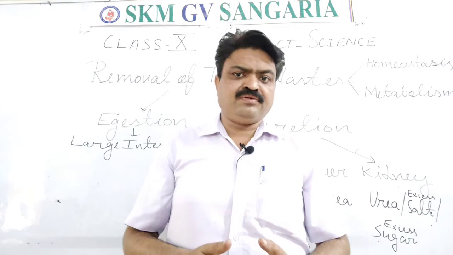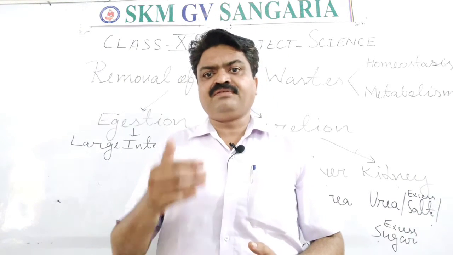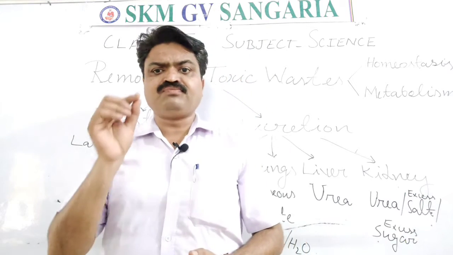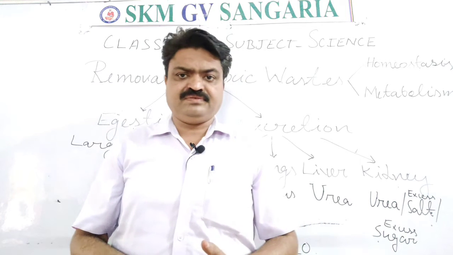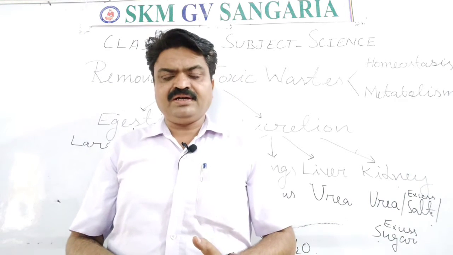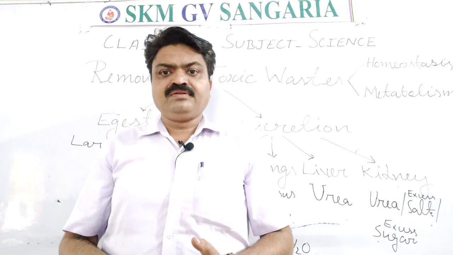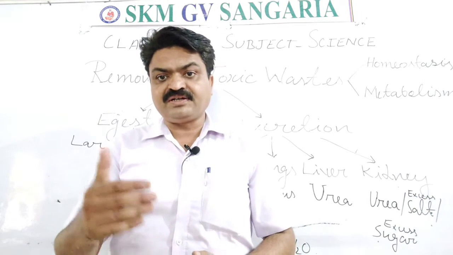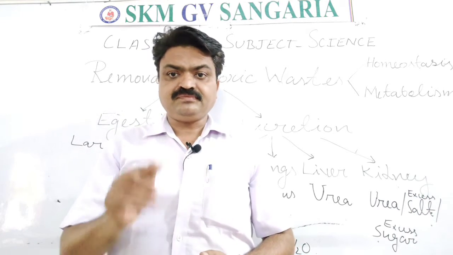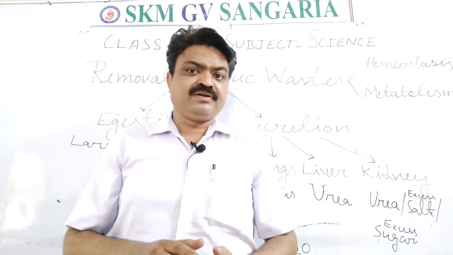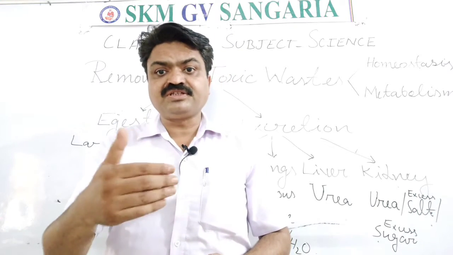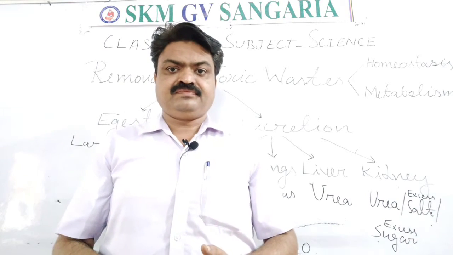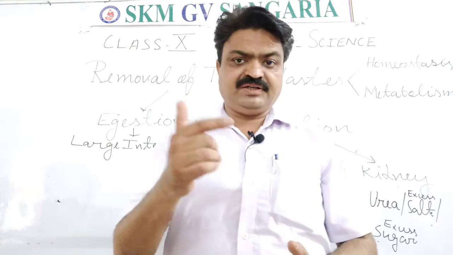The first excretory organ that we have is our skin. Inside the skin, students, small pores are found, and with the help of those pores sweat is removed by the sweat glands. Now that sweat contains some toxic salt or toxic waste in the form of water.